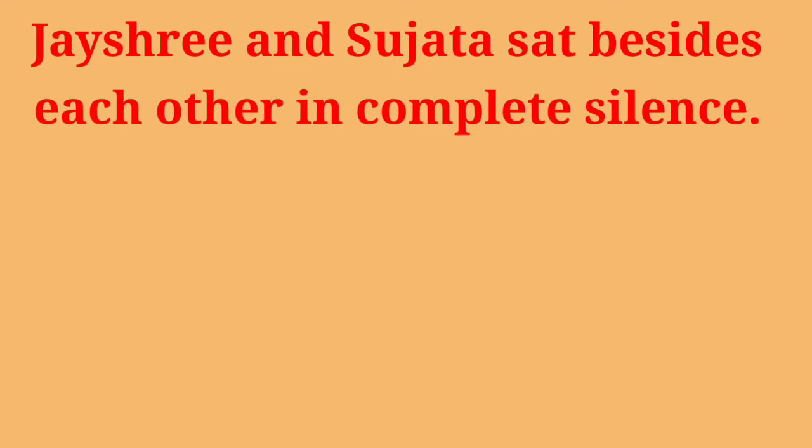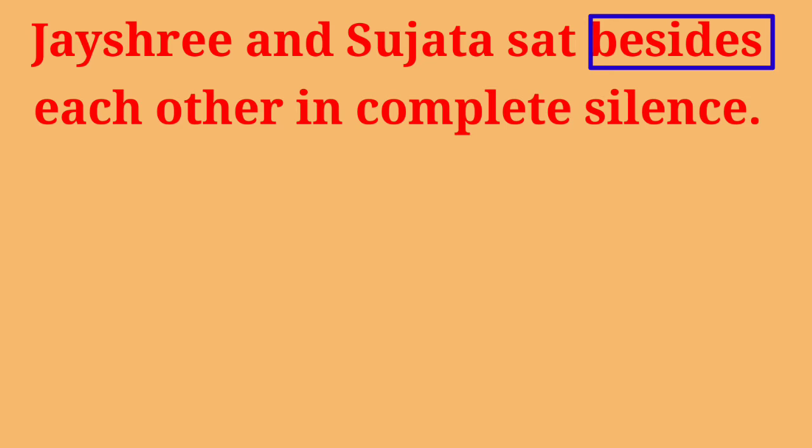Students, let us look at the second example. I read the example. Jayashree and Sujata sat beside each other in complete silence. Students, in this sentence, the error is the use of the preposition besides. The preposition besides means in addition to or apart from. So when we add new information to what is already known, in that case the preposition besides is used.